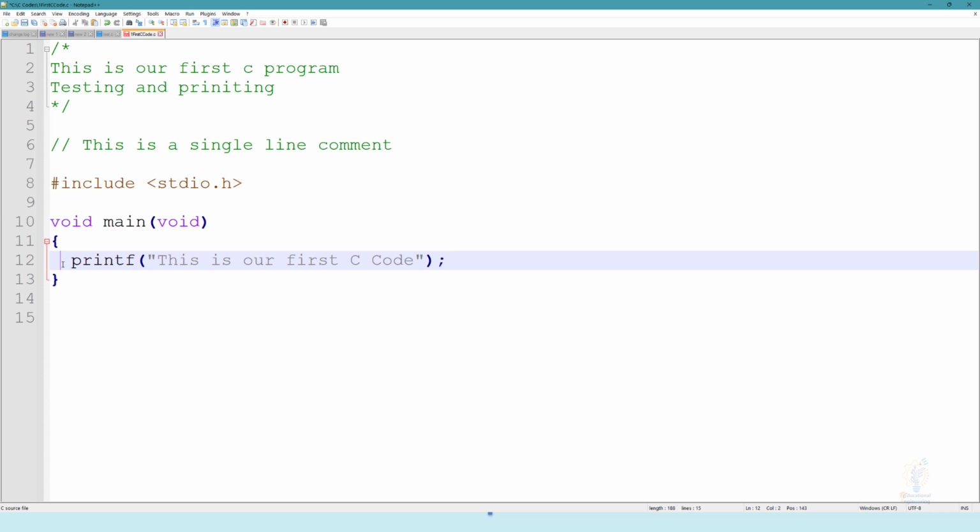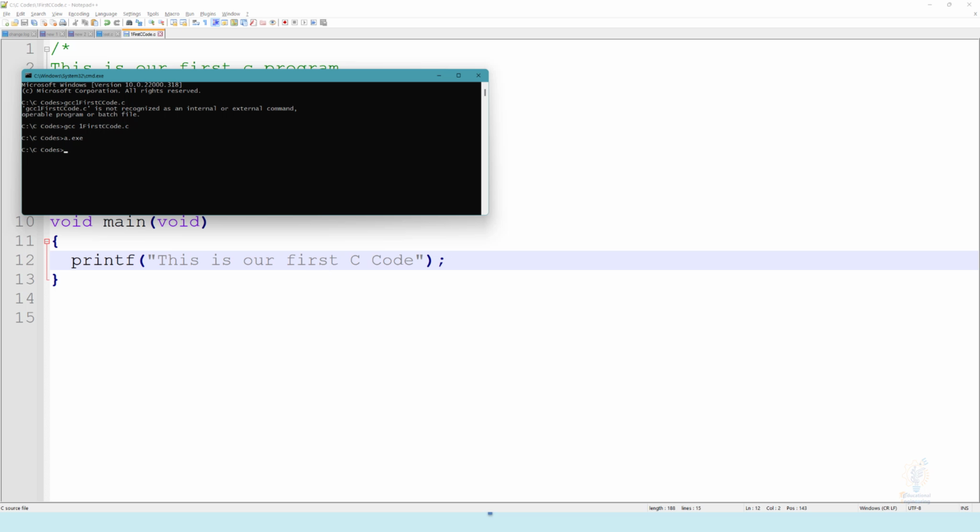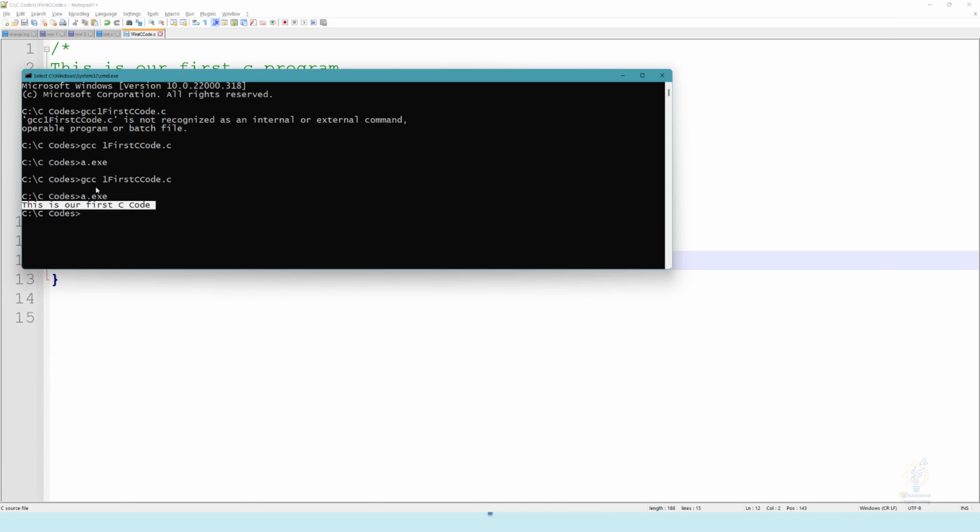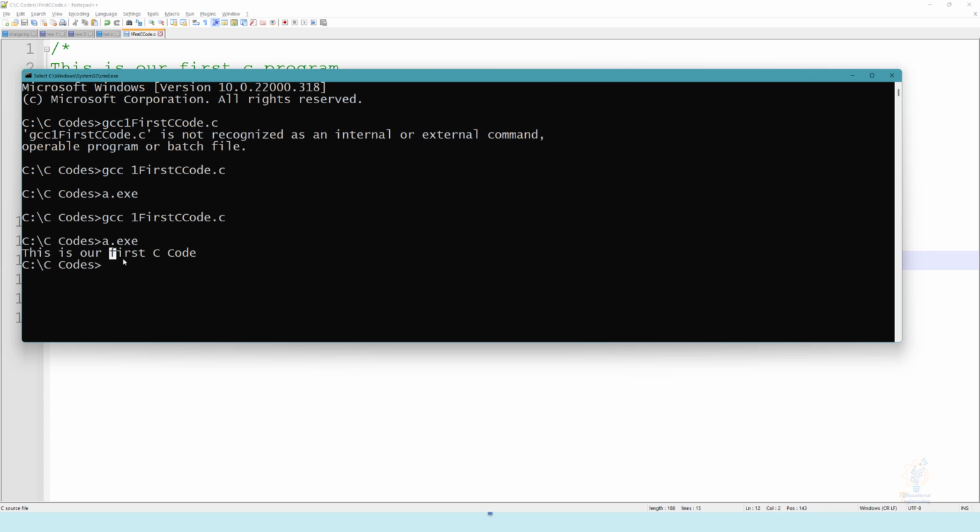Now if we remove the comment, save the file again by clicking here, and go back to this command window, we can run the command again, and we can use the a.exe to see our output. This is our first C code, as you can see in here.